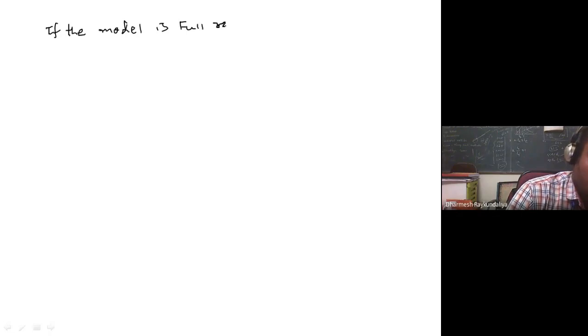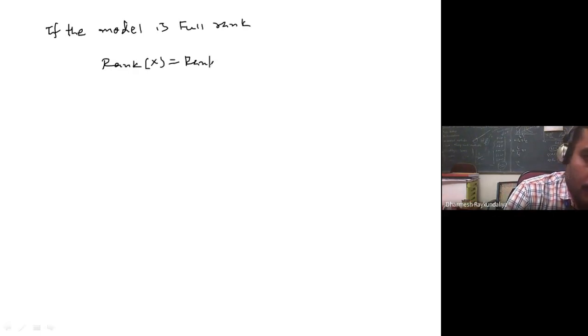For that we require the rank of X dash X. If the model is full rank, it means rank of X is nothing but rank of X dash X, and it is nothing but p.